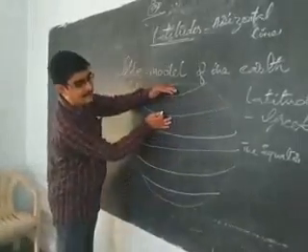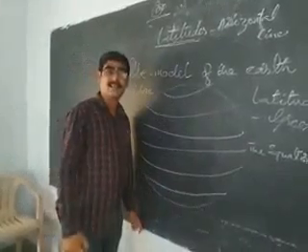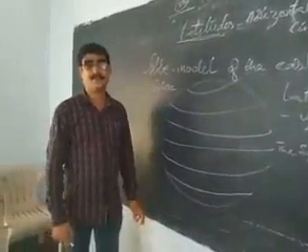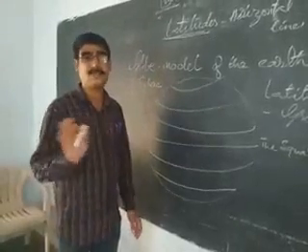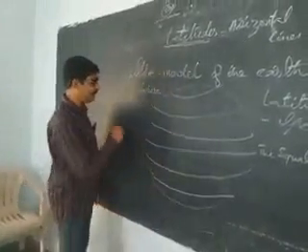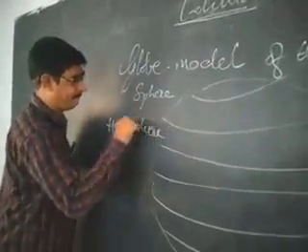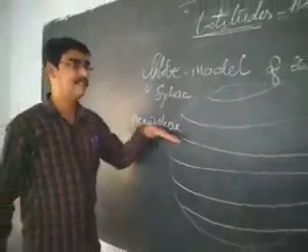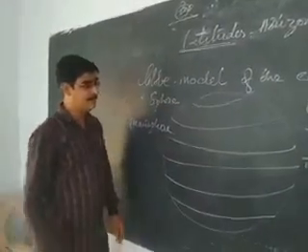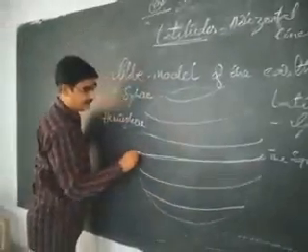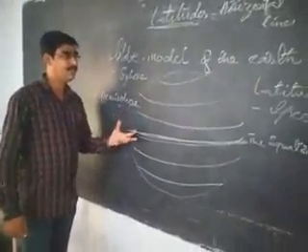Generally, half of the circle is called a semicircle. But half of the sphere is called not semisphere, but hemisphere. What is it? Hemisphere. Hemisphere means half of the sphere. Above the equator, this thick line is the equator. Half of the sphere is called hemisphere.